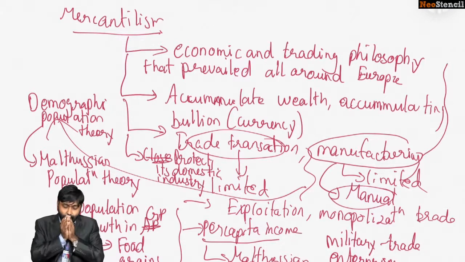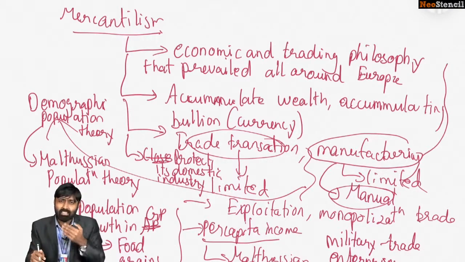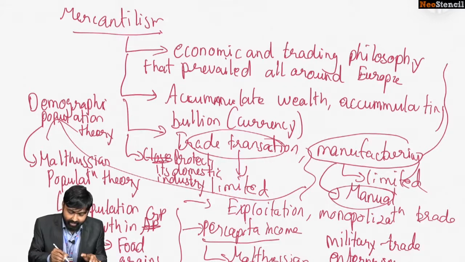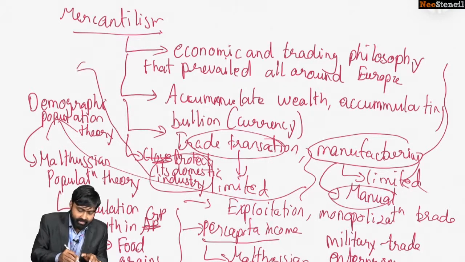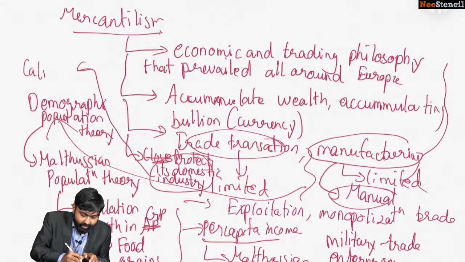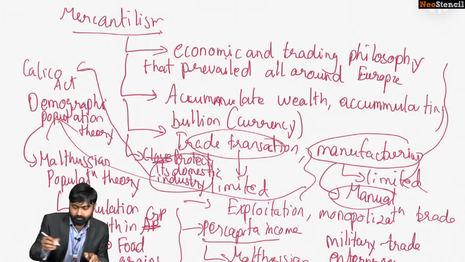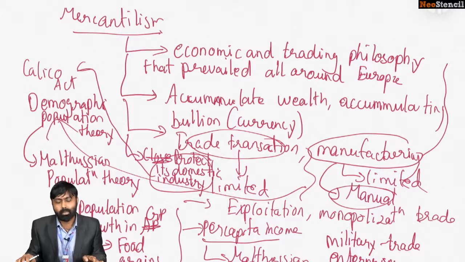That is why, when Indian manufactured goods or textile goods were traded to a very large extent, the British decided to bring in certain laws to curb it. You may have heard about the Calico Acts. In order to protect the domestic industries, the British passed legislation like the Calico Act.